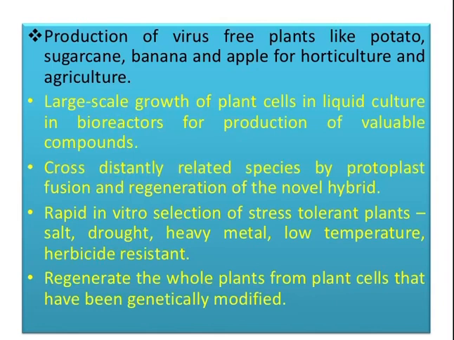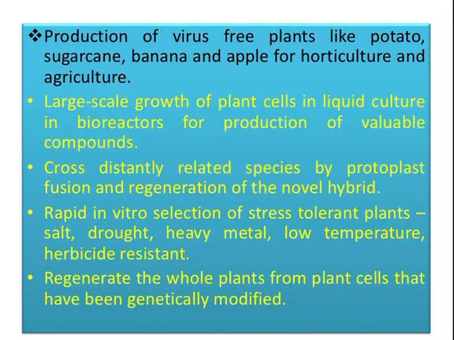Also, an important thing is that through this process we can produce virus free plants. Examples of virus free plants commercially available and popularly grown are potato, sugarcane, banana and apple. Medicinally valuable compounds, that is secondary metabolites, can be obtained through the culture of plant cells in liquid culture in big bioreactors.